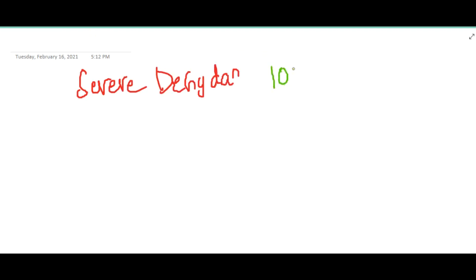Then we have seen the treatment of no dehydration, where you give replacement for ongoing stool losses, that is 5 to 10 ml per kg per loose stool. If there is some dehydration, you give 75 ml per kg over 4 hours. Then what is the treatment of severe dehydration? If there is severe dehydration, then you should give 100 ml per kg.